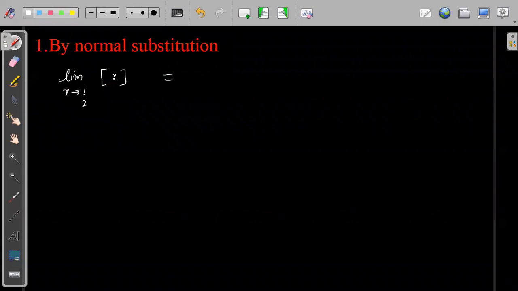What will the value be by simply substituting x tending to 1 by 2? There is nothing to be divided. This is not an indeterminate form. Simply the greatest integer of 1 by 2 will be either plus or minus, and this will always give you 0.